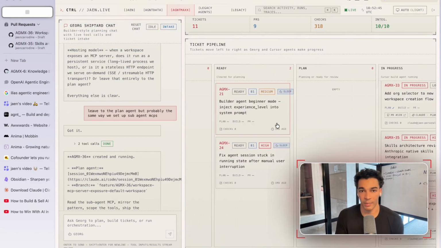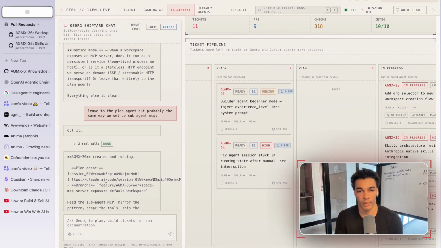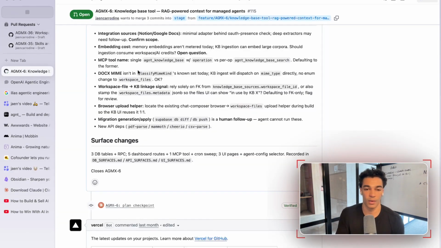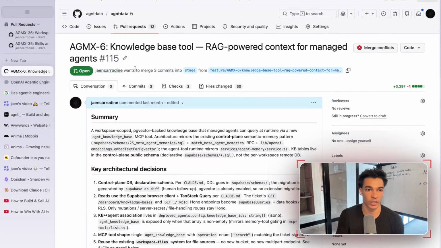So the next step is that we'll have this agent fire off the plan agent. An agent will write the plan for us, and then I'll go ahead and review that plan. Let me jump into my GitHub, because that's kind of the synchronizing place where I am managing all of this. So actually, let's go here.